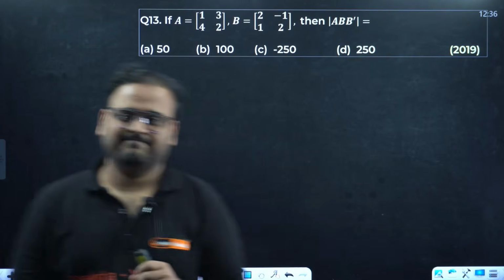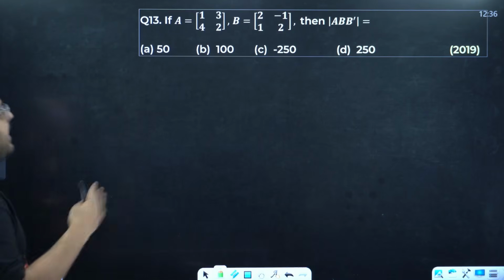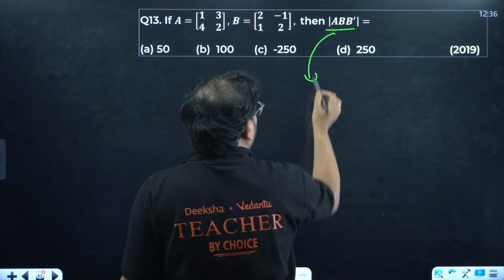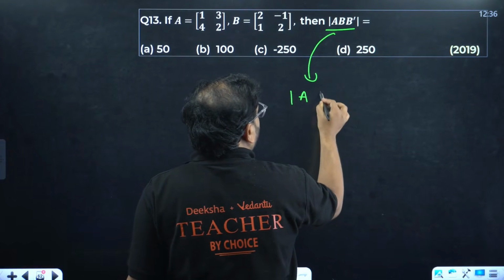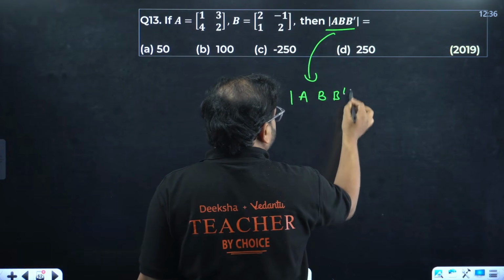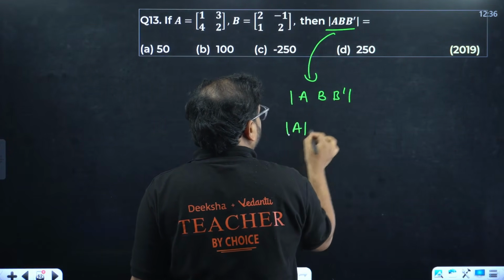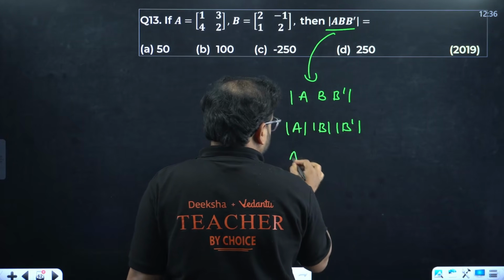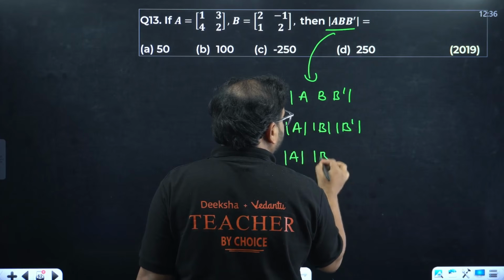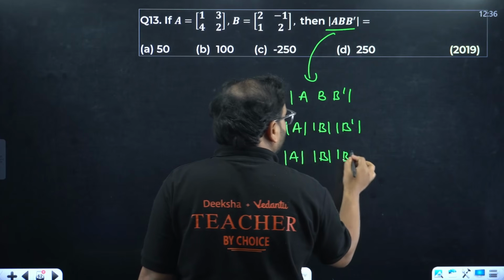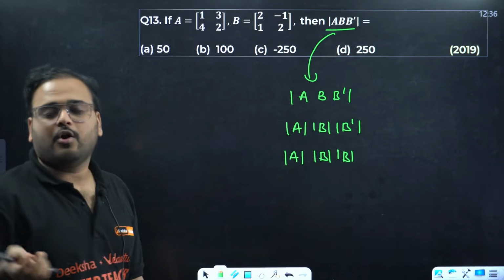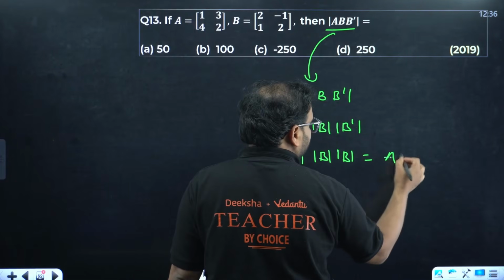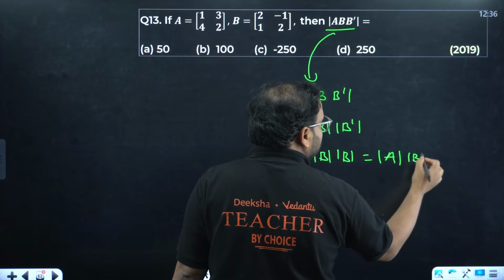So, A is given, B is given, I need to find out this value. Property is there. What property is it? Determinant of A, B, B dash is what? Determinant of A times determinant of B times determinant of B dash. That is determinant of A times determinant of B, and this will be same as B only, because B dash determinant or B determinant is same. This becomes determinant of A times determinant of B square.